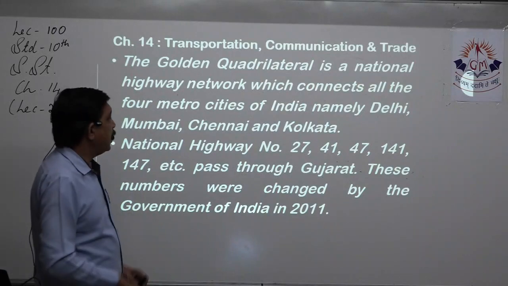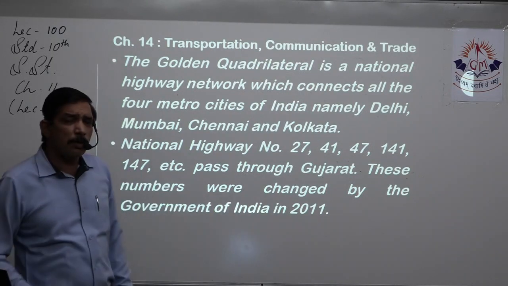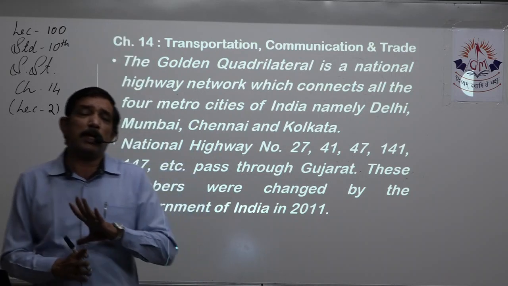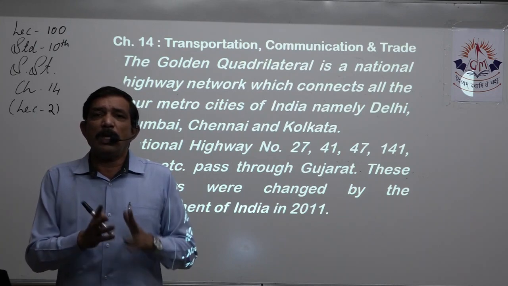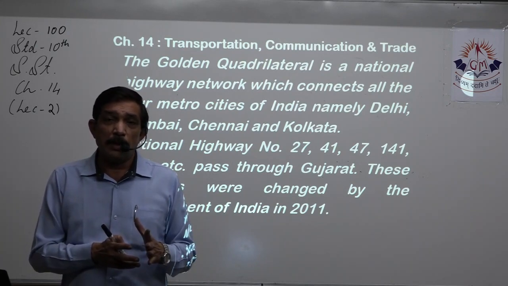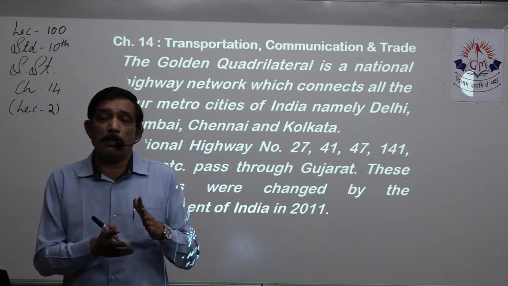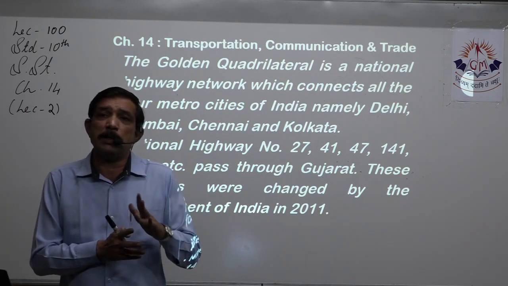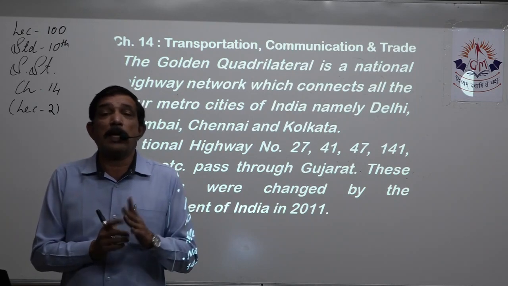These numbers were changed by the government of India in 2011. So any map from before 2011, you will see odd and even mixed in it. For example, the most used national highway in Gujarat was 8A, 8, 8A, 8B, 8C, that way.